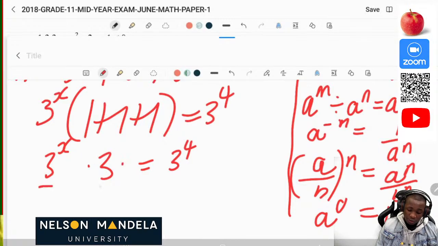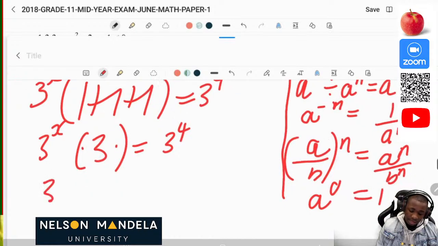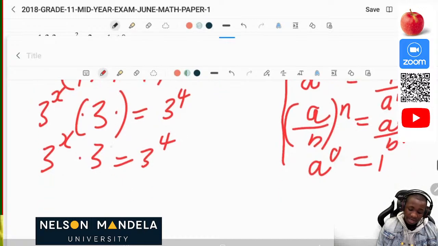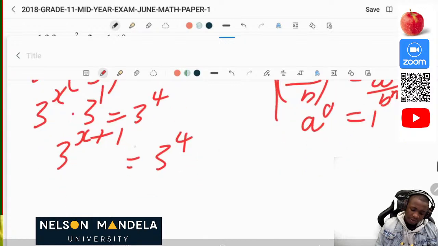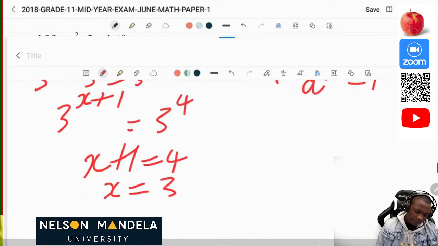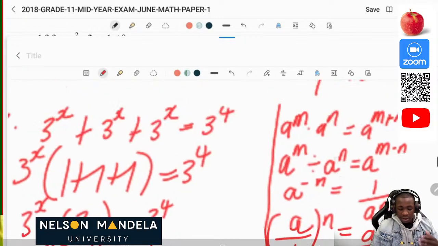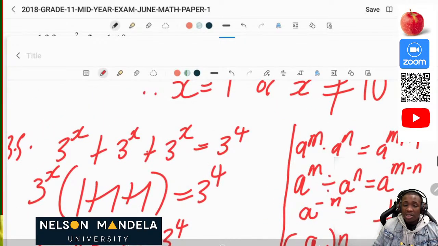You can see that these two bases are the same, so we add the exponents and we keep the base, which is equal to 3 to the 4. So definitely x plus 1 is equal to 4, and our x is equal to 4 minus 1. Therefore we get x to be equal to 3.